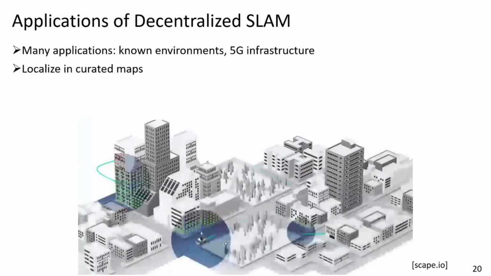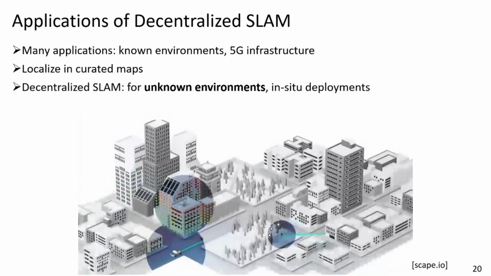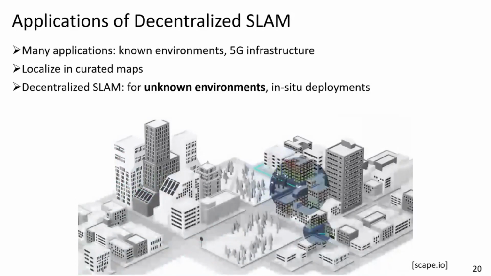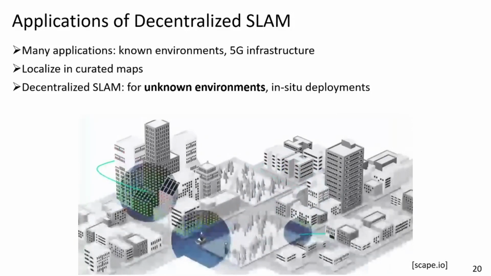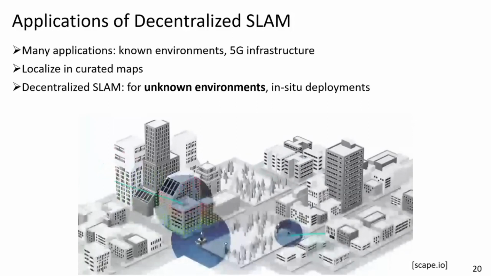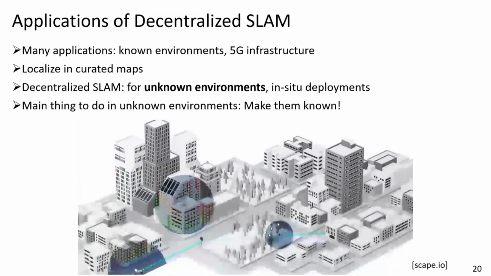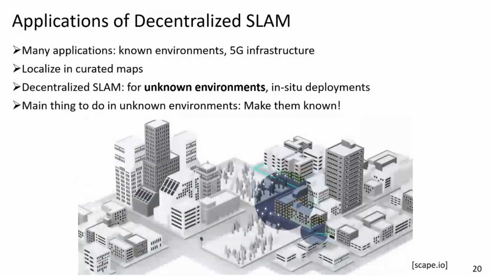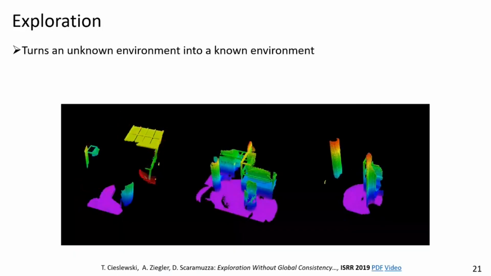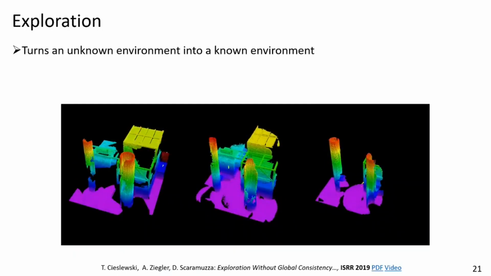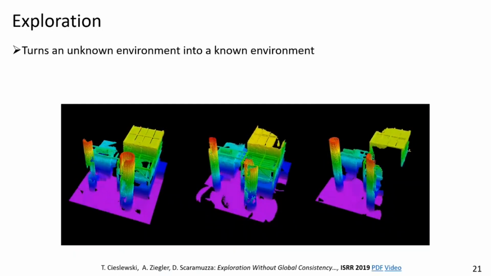Whenever we will be able to use such maps, we will do that, and so decentralized SLAM will be useful for all other situations. In particular, it will be useful for unknown environments and in situ deployments in such unknown environments. Of course, one of the first things to do then, when you encounter an unknown environment, is to convert it into a known environment. This is achieved using a method called exploration. Exploration turns an unknown environment into a known environment.